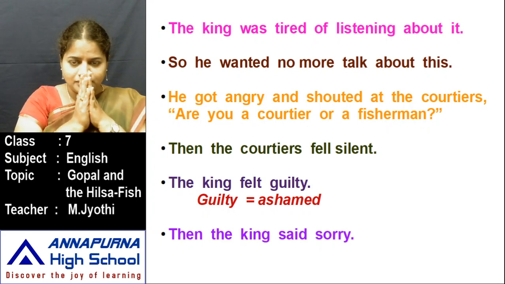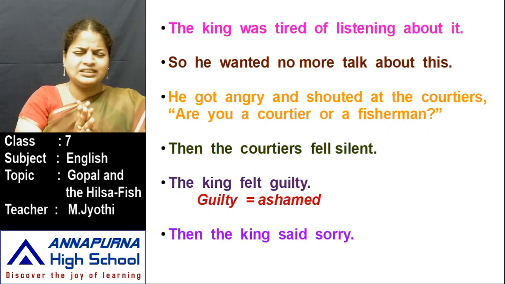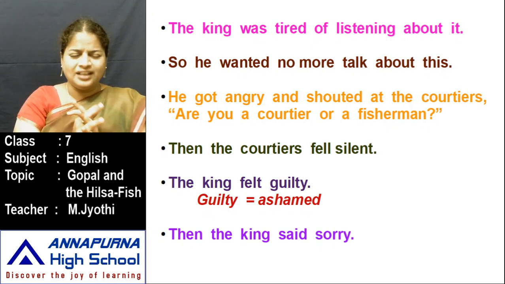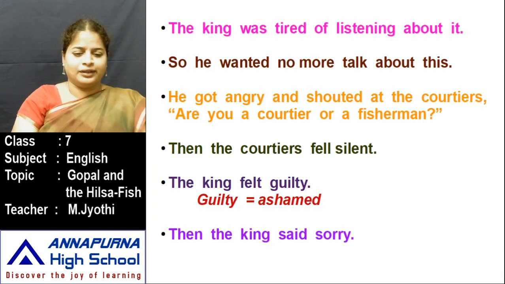Then the courtiers fell silent. Then the king felt guilty. He was ashamed of himself. He said sorry. Why? Because I shouted at you. It was not good. As a king I should not shout at you. So please, sorry. Kindly forgive me. He was not really asking forgiveness. He was telling them, please leave it. He said like that.